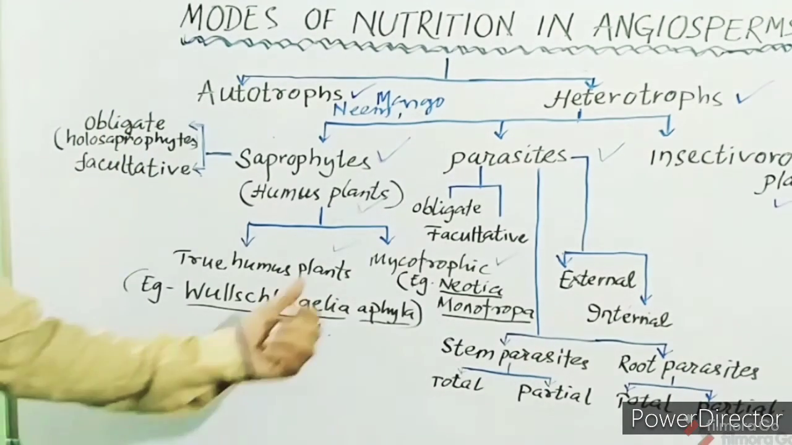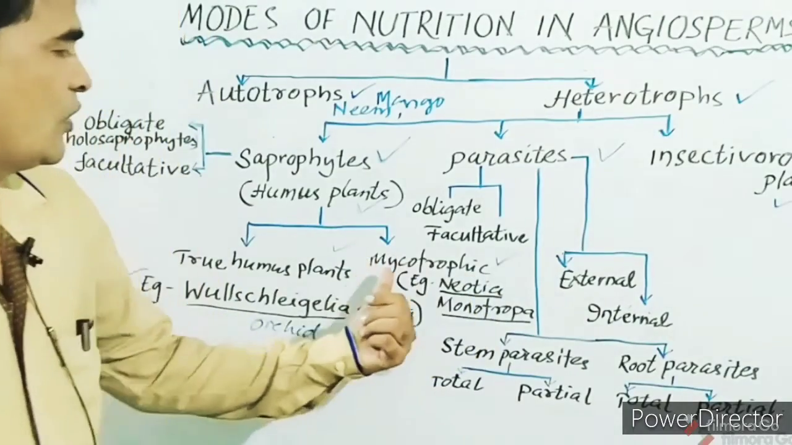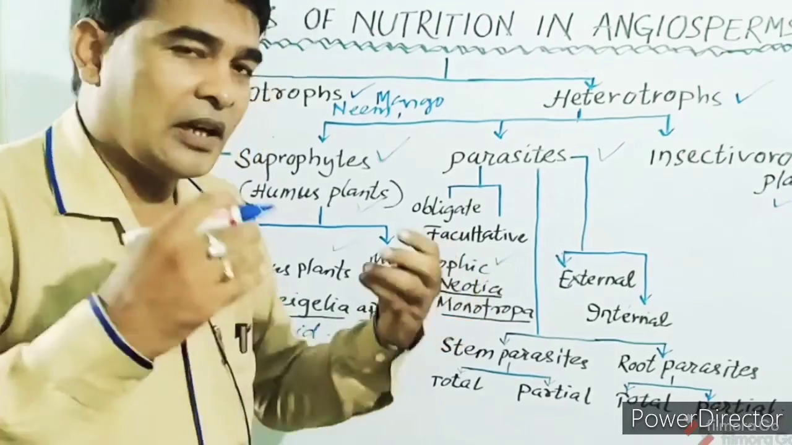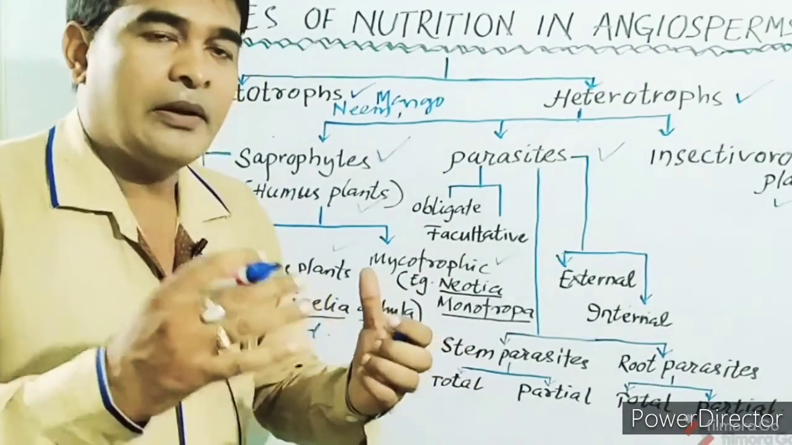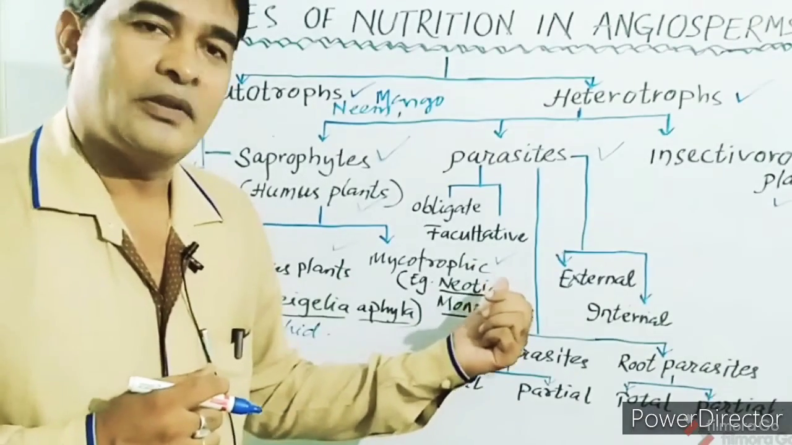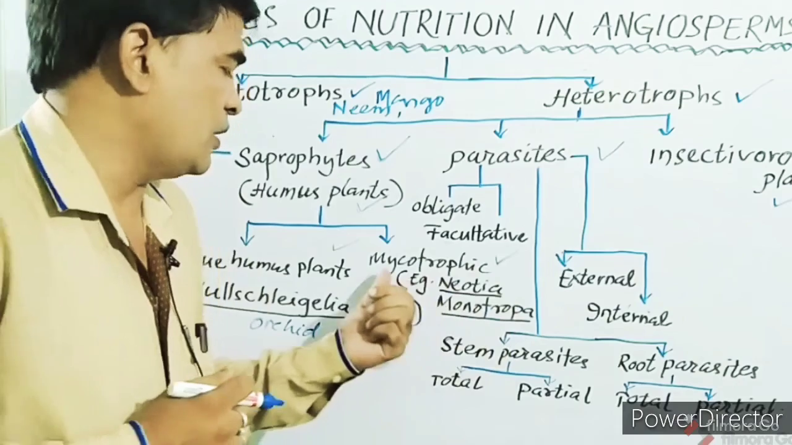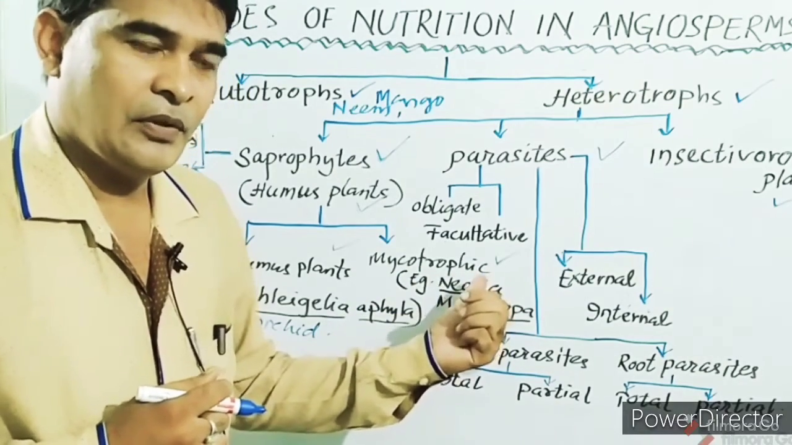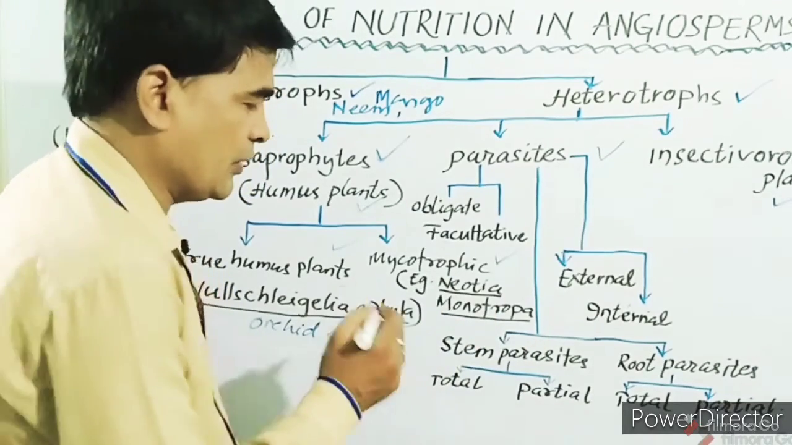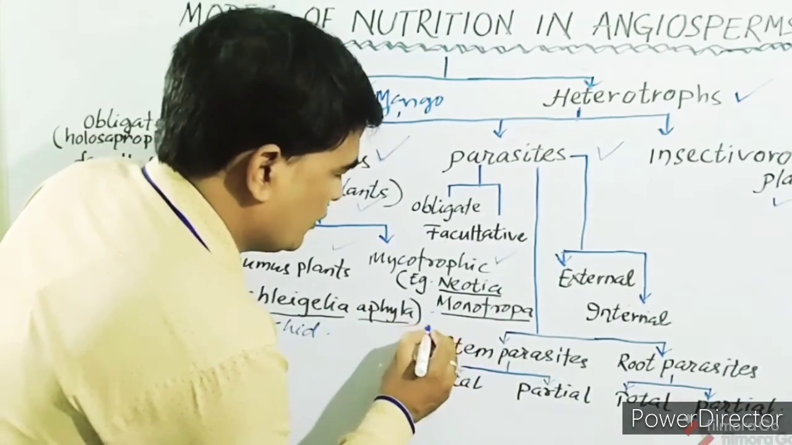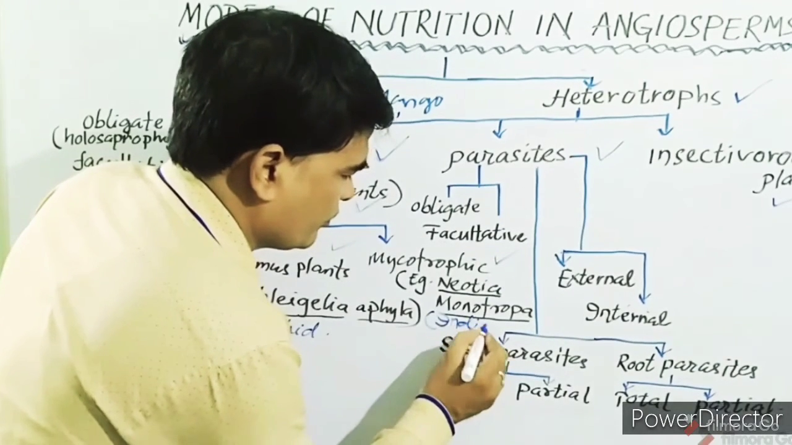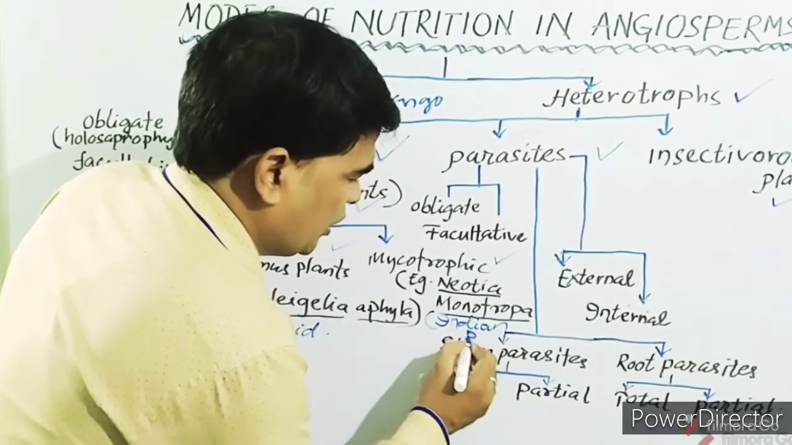Then mycotrophic humus plants derive their food or organic matter from the soil or any other substratum with the help of fungi. So they are called mycotrophic, like Neottia, Monotropa, etc. Monotropa is also called Indian pine.